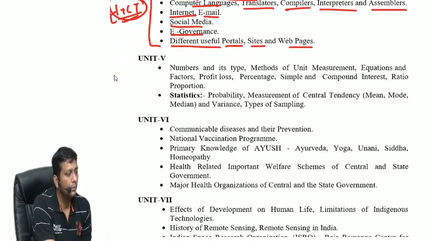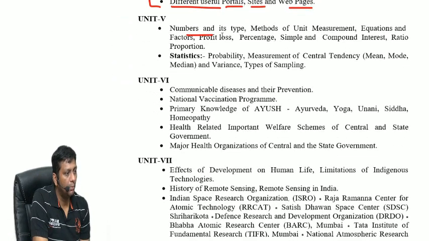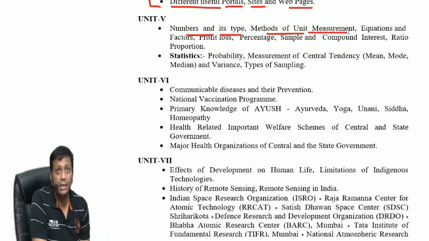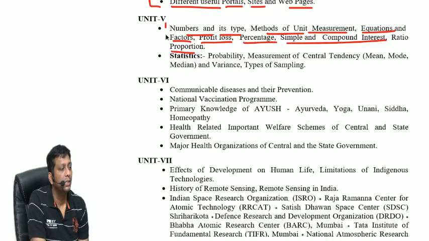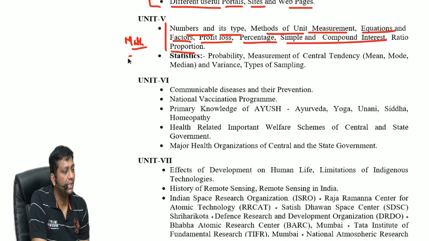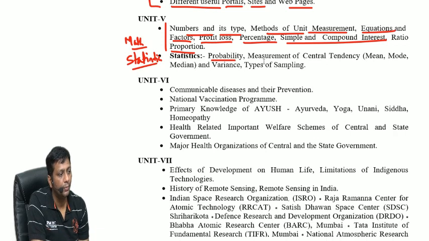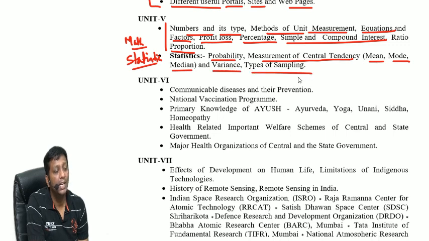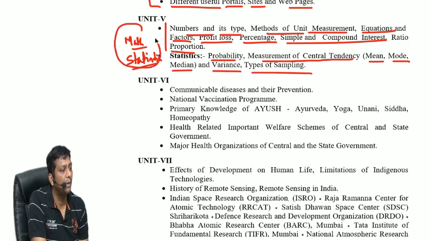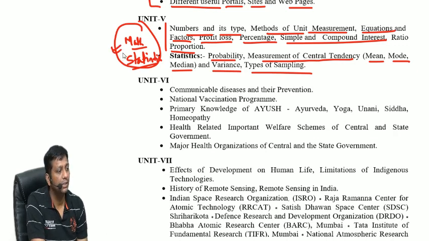Next, unit 5. What will come in unit 5? Numbers and its types, methods of unit measurement, questions and factors, profit and loss, percentage, simple and compound interest, ratio and proportions. This is oral maths, small maths. Then statistics, probability, measures of central tendency like mean, median and mode, variance, types of sampling. So this is the maths and statistics part, unit number 5.